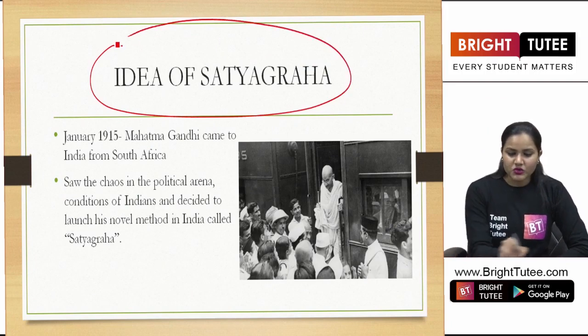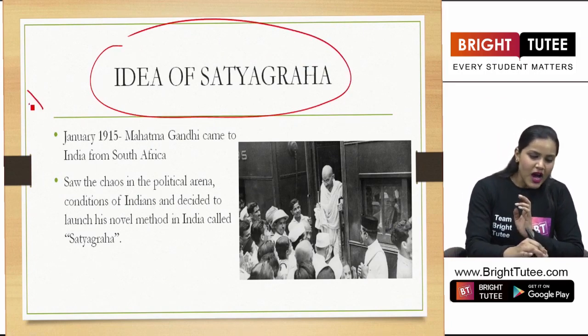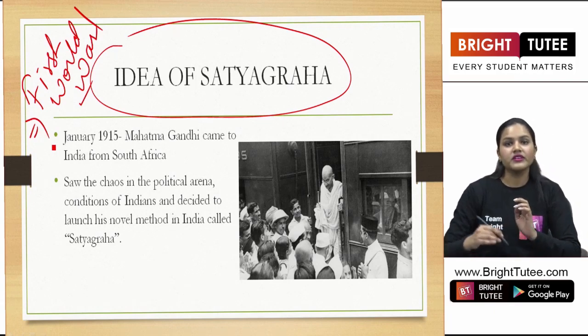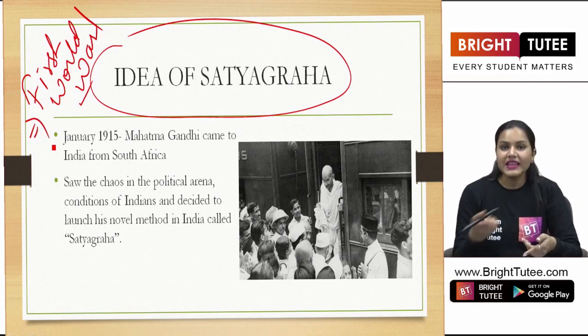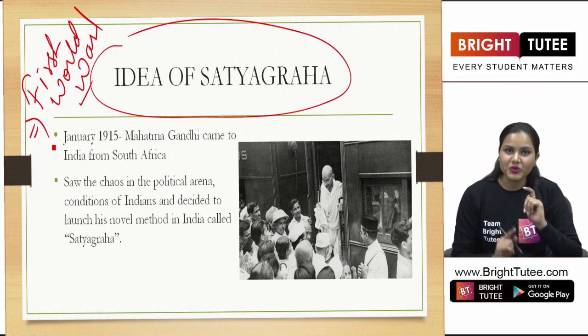During this period, students, now we are shifting our talk here. After understanding the situation after the First World War, and the factors that led to the rise of nationalism in our country, we are going to talk about one important person here.